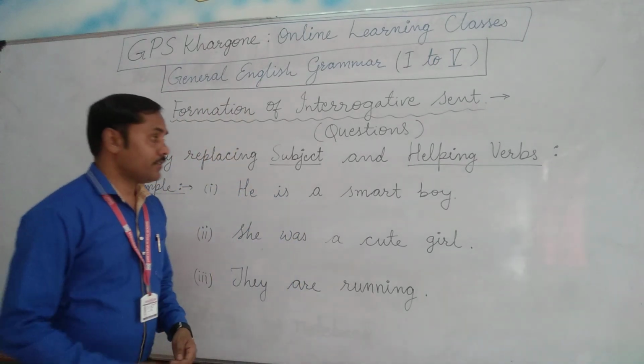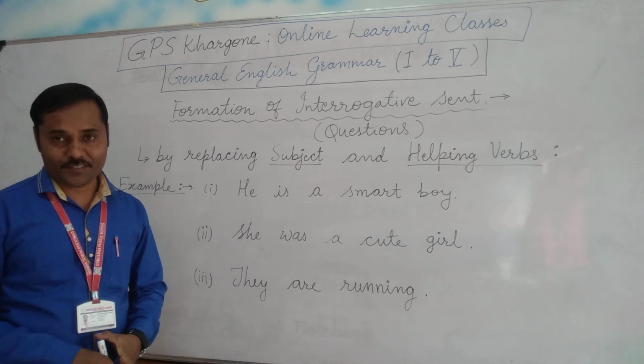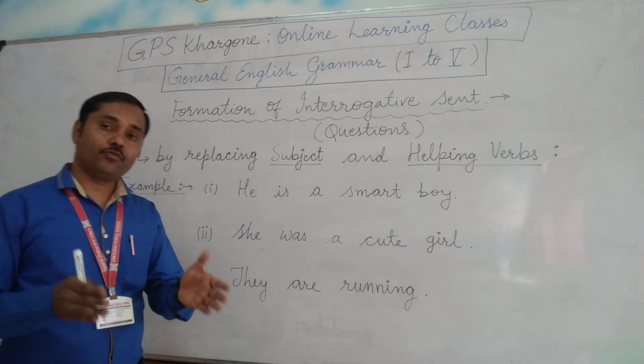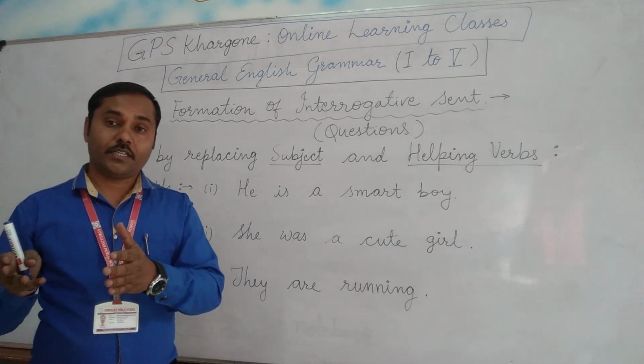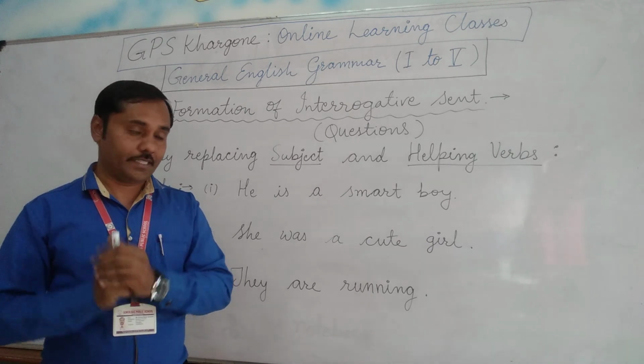Now let's come to the next thing, that is the formation of interrogative sentences, meaning how to form an interrogative sentence from an affirmative sentence.